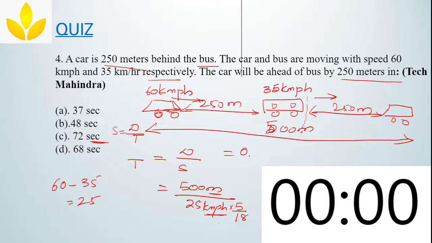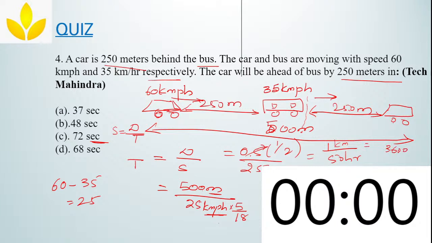Anything is okay. If I do that also, I will get the same answer. 500 meters in terms of kilometers is 0.5, or 1 by 2. So 1 by 2 divided by 25 will become 1 by 50 hours, correct? And this 1 by 50 hours is 1 by 50 of 3600 seconds.